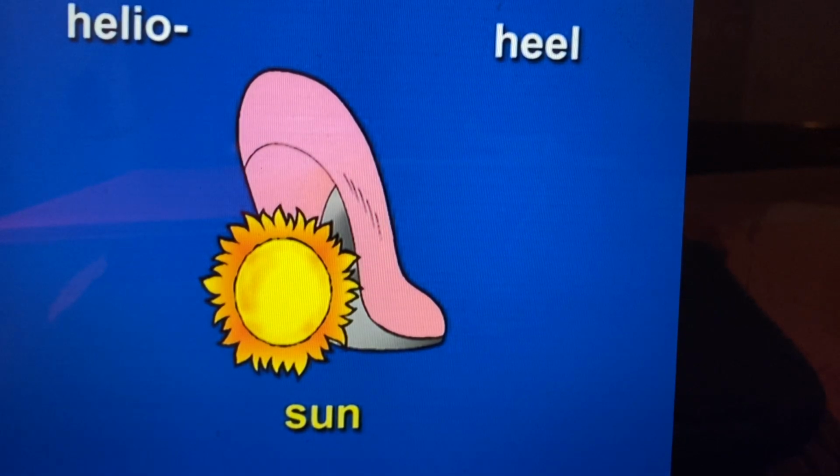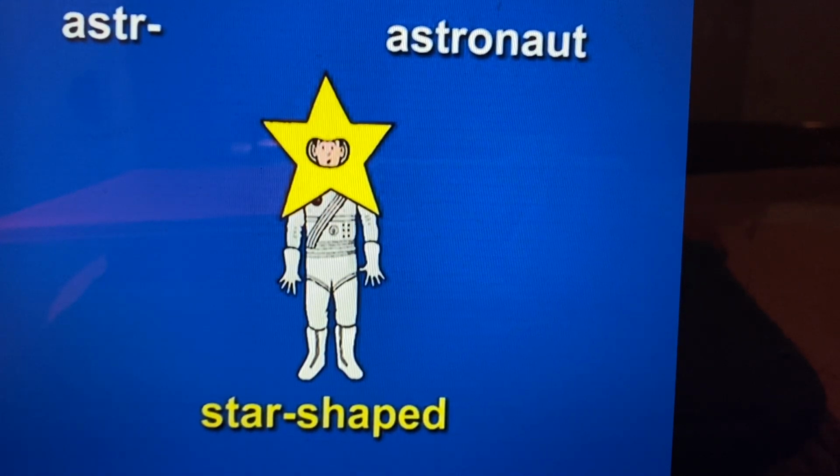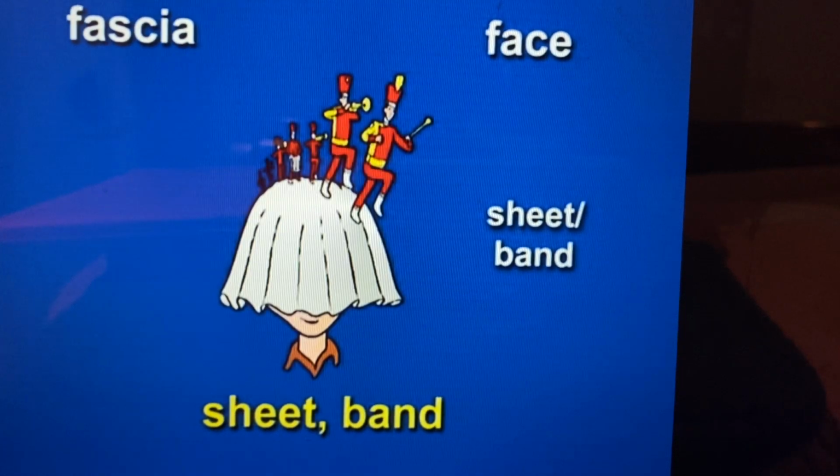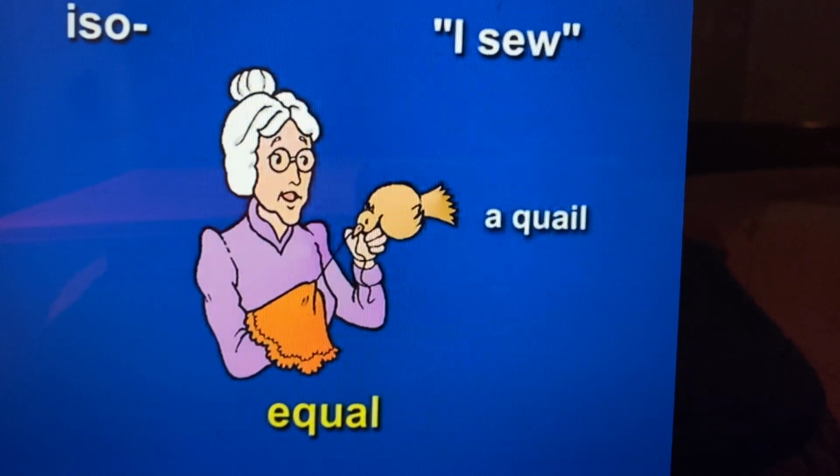Helio, heel, sun. Aster, astronaut, star-shaped. Asthenia, his thin knee, weekly calendar, weakness. Fascia, face, sheet, band, sheet, band. Iso, a quail, equal. Now the element tarso.